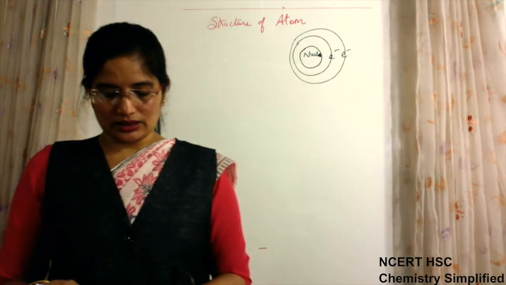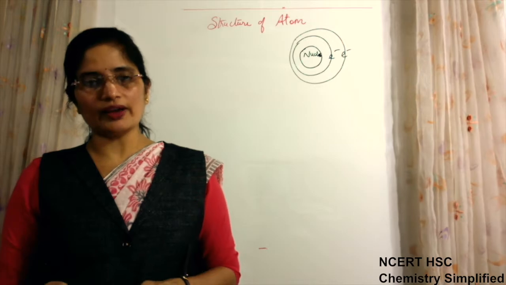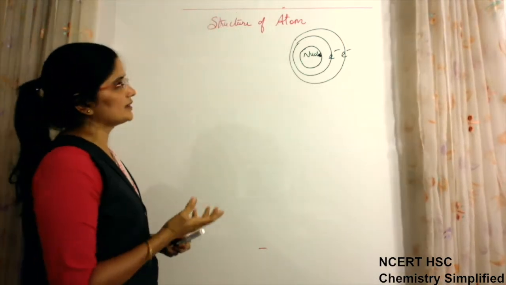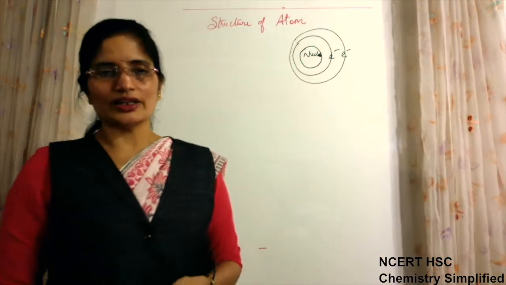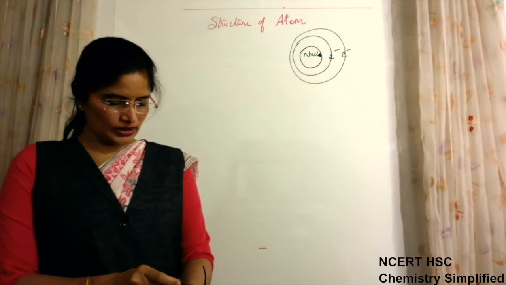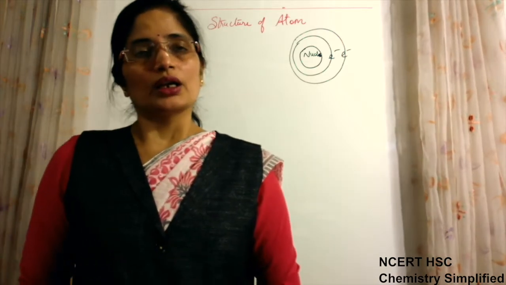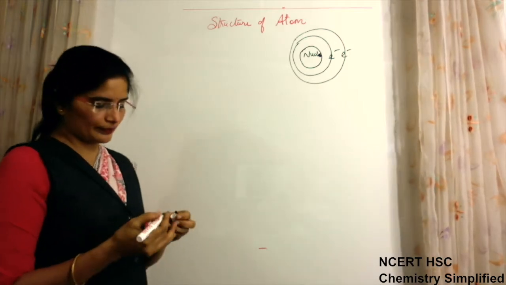Now there were several theories which were given to explain the structure of atom. The very first theory which was given by scientists was a very simple one, and that is totally ruled out. That was called Thomson's model. So that model is not acceptable now. After that, the next model which came was Rutherford's model.